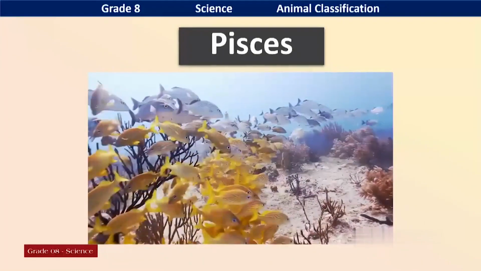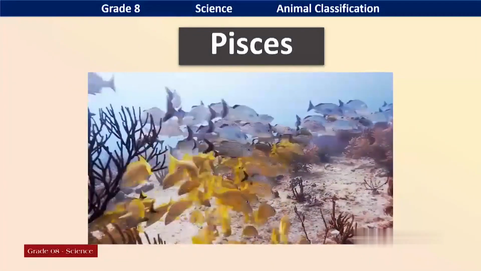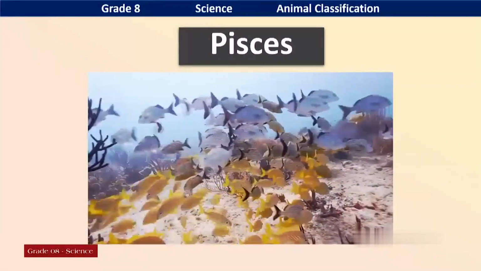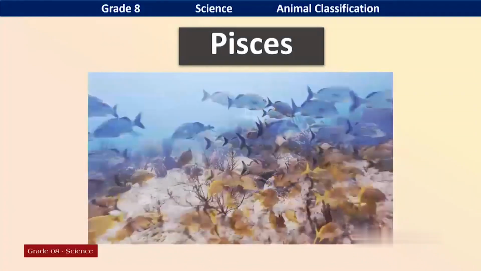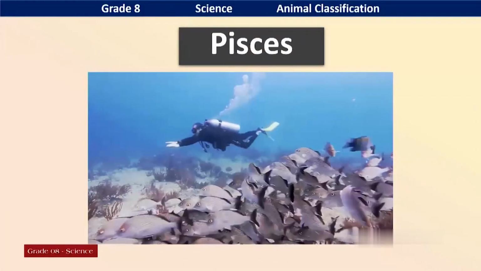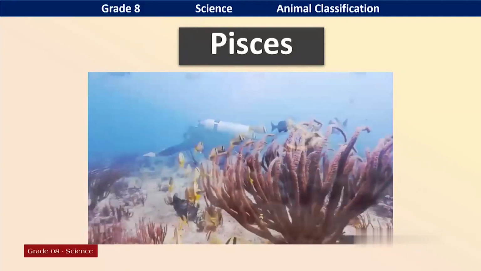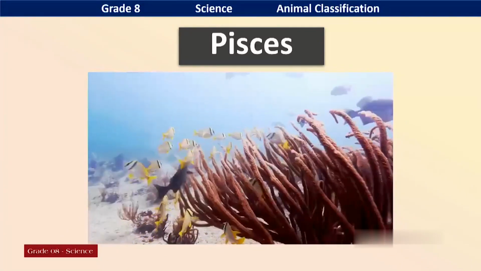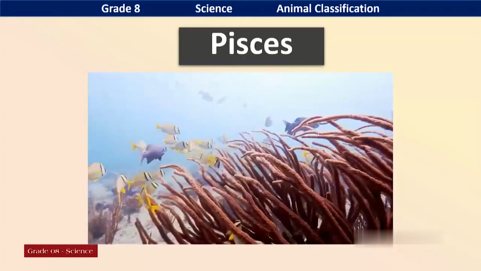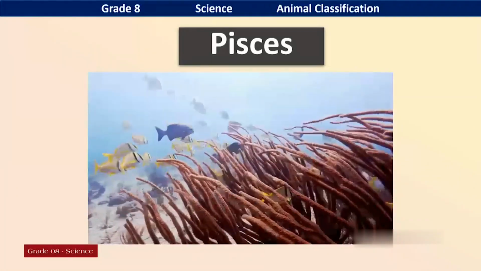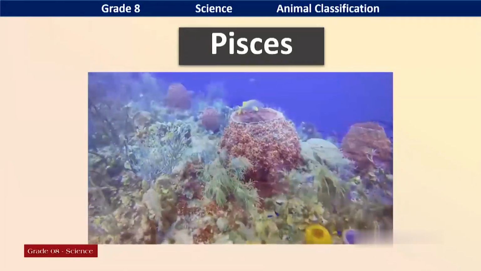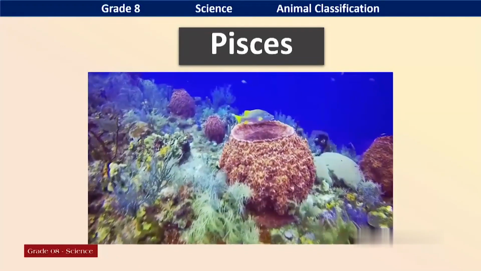How do they locomote? What are the special features of these organisms? See, they locomote by their fins. The main method of locomotion is swimming. They use different types of fins for locomotion. And their body is covered with scales.